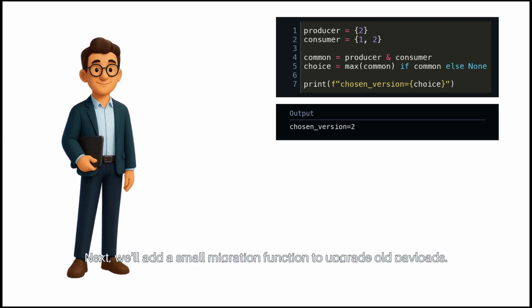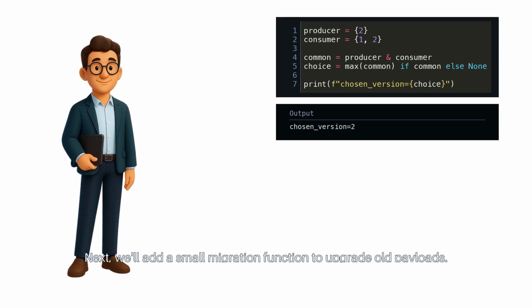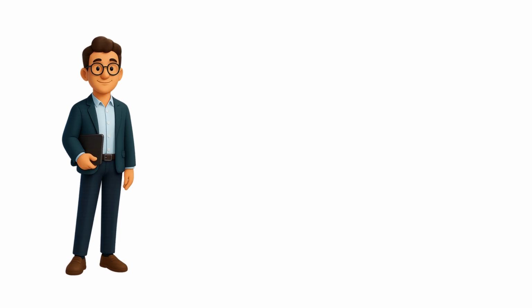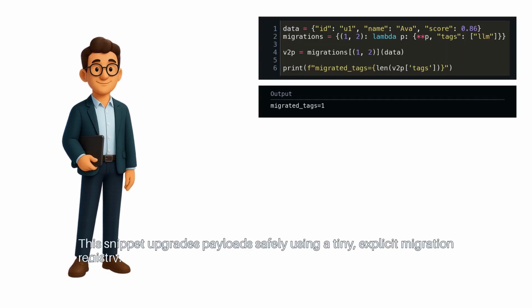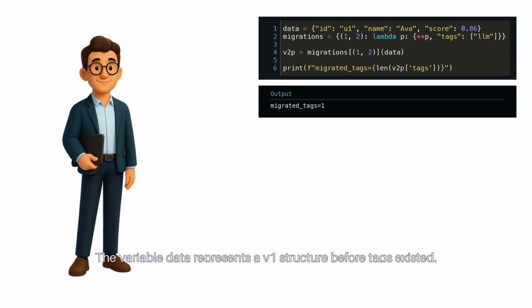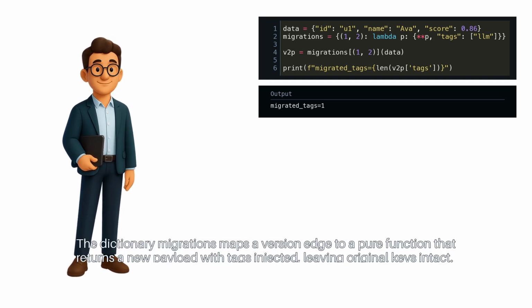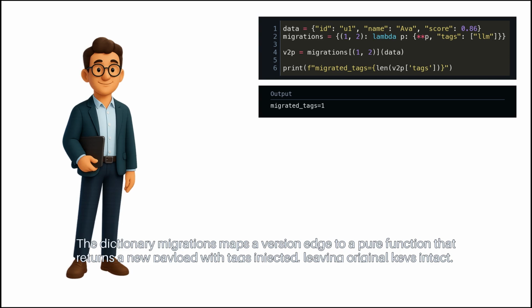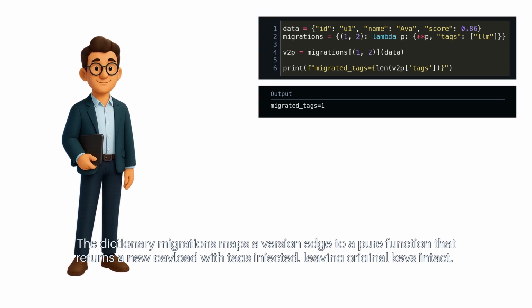Next, we'll add a small migration function to upgrade old payloads. This snippet upgrades payloads safely using a tiny explicit migration registry. The variable data represents a V1 structure before tags existed. The dictionary migrations maps a version edge to a pure function that returns a new payload with tags injected, leaving original keys intact.